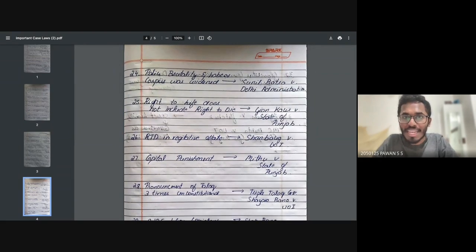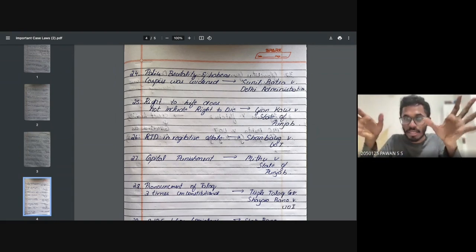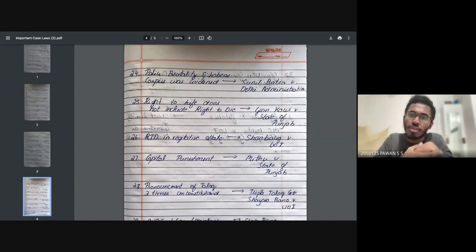The police brutality and habeas corpus was widened in which case? Sunil Batra versus Delhi Administration case. This police brutality and habeas corpus, that means that you're illegally detaining someone, that was actually widened in the case of Sunil Batra versus Delhi Administration case.